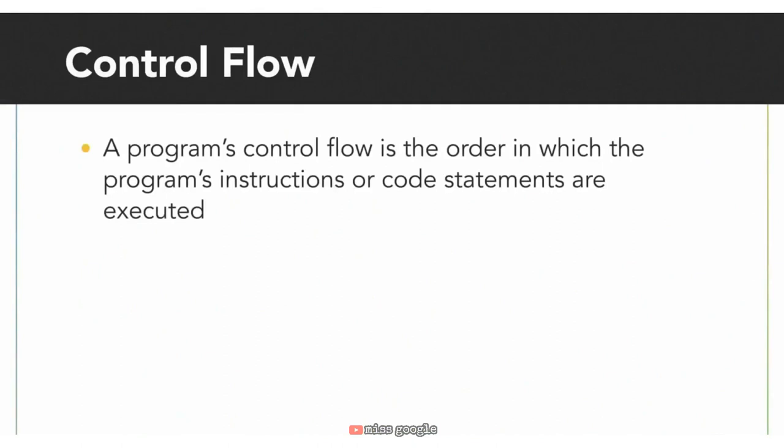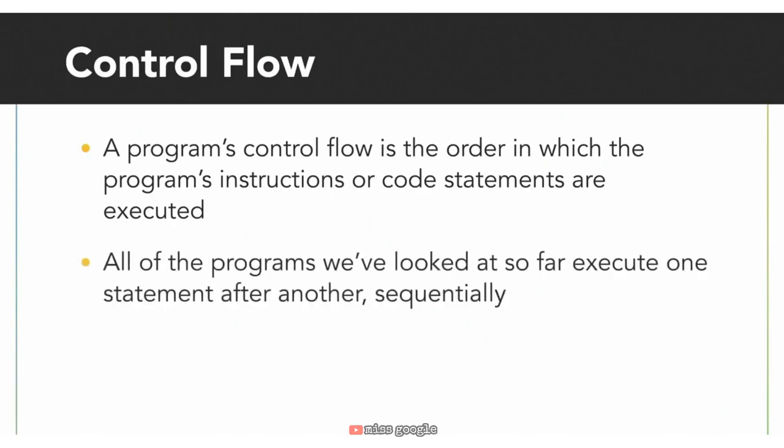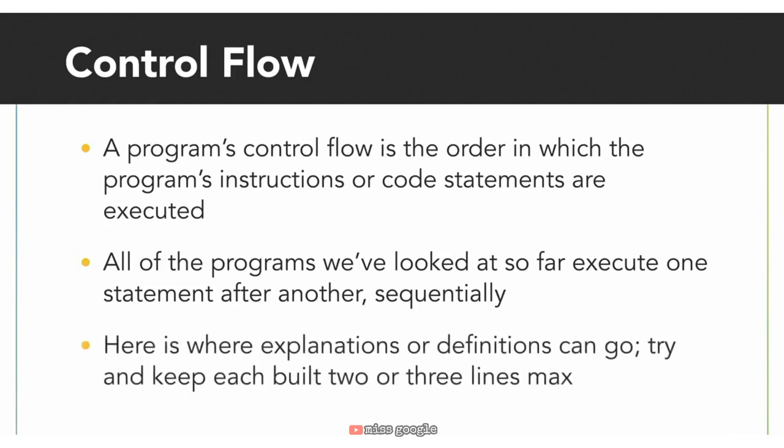A program's control flow is the order in which the program's instructions are executed. All of the programs we've looked at so far execute one statement after the other. We created a variable, then printed the variable. Or we created one variable and then another variable, and then printed them both. Each line of code was executed sequentially. For example, line 1 is executed before line 2 is executed before line 3, and so on.